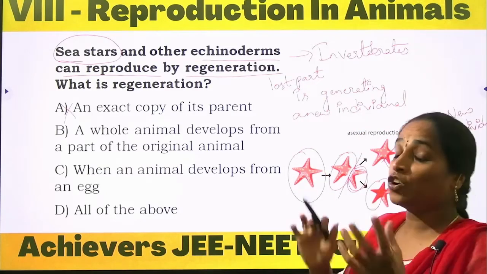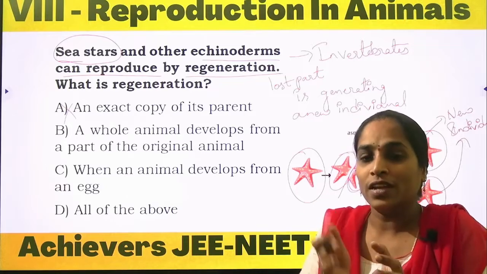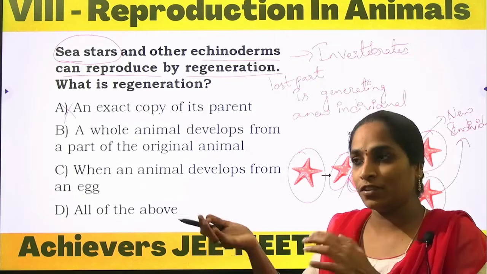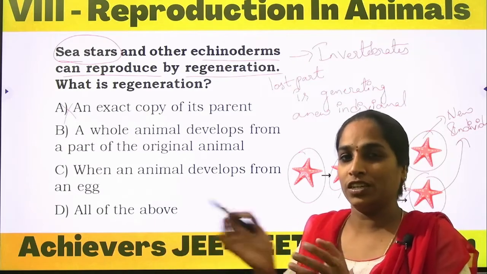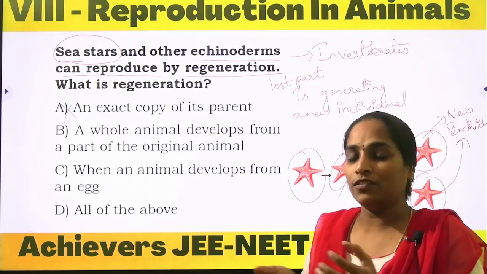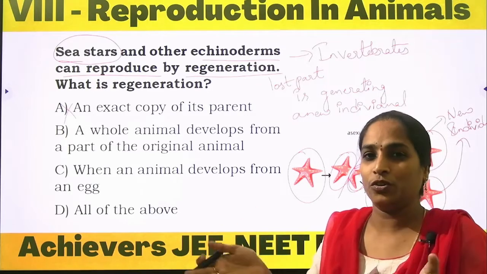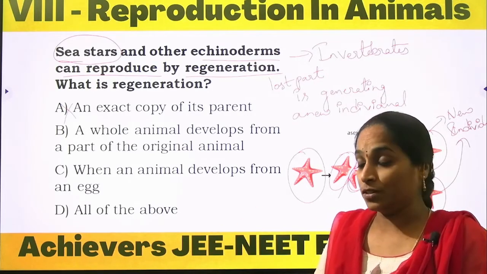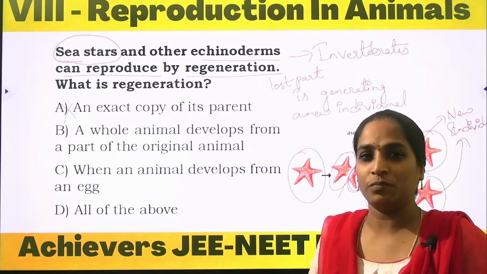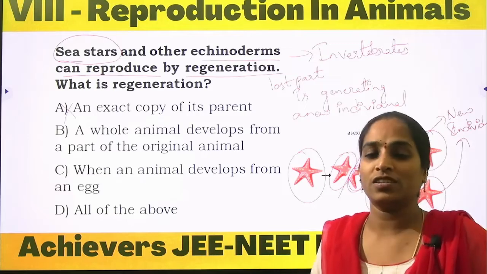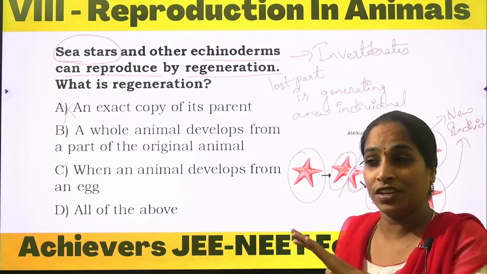An exact copy from the parental body in the sense that a single body is involved and, without any damage, develops into a new one, like for example the hydra gives the bud. Even in yeast also, without any damage, they are undergoing budding. The amoeba undergoes binary fission, a single parent dividing, and even here the budding process can be seen in the hydra without any damage.